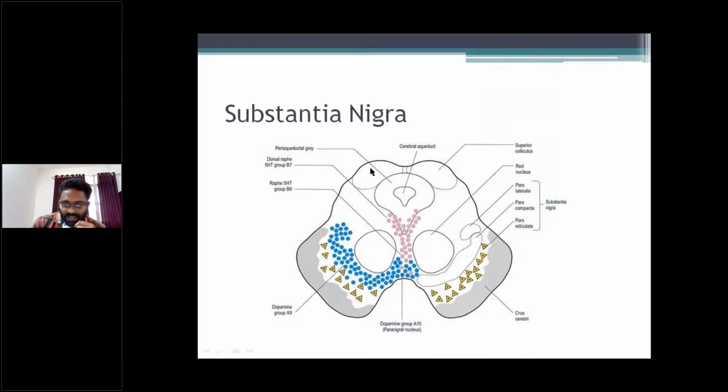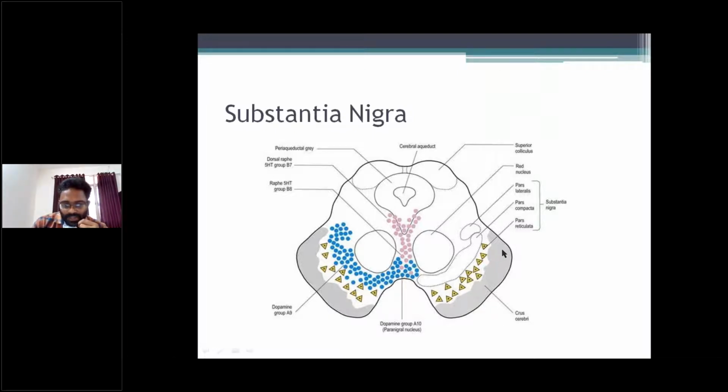The substantia nigra is made up of two layers: anteriorly pars reticularis, posteriorly pars compacta. The substantia nigra contains melanin and iron.